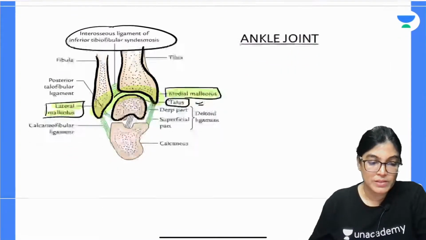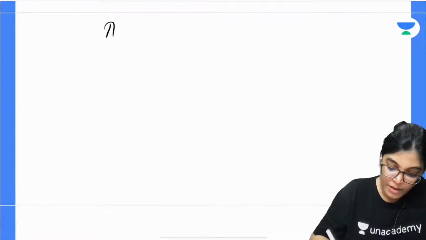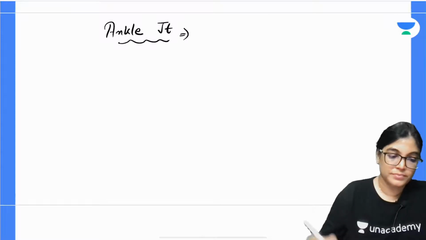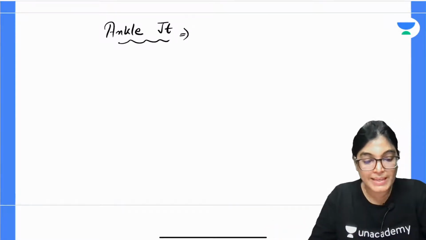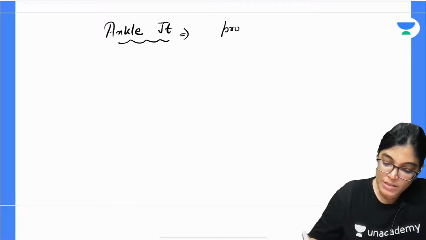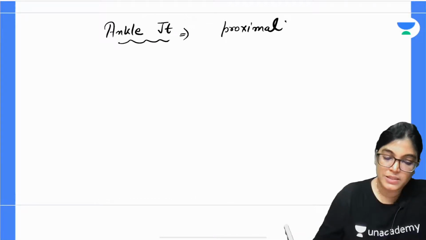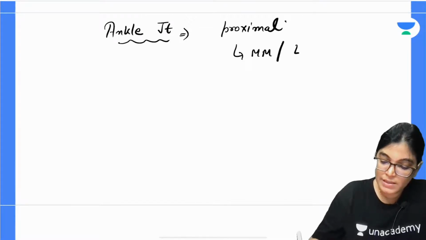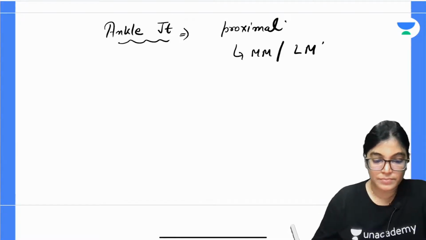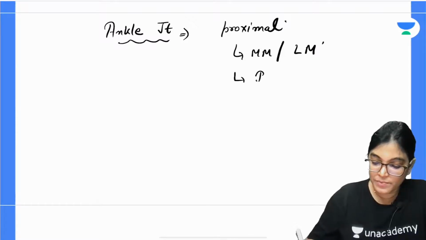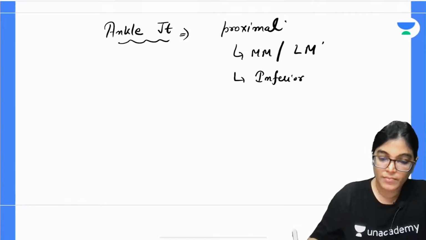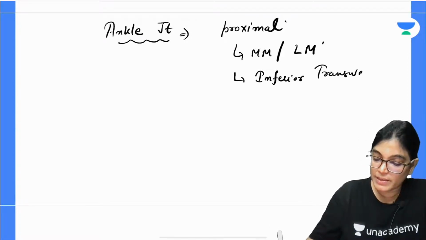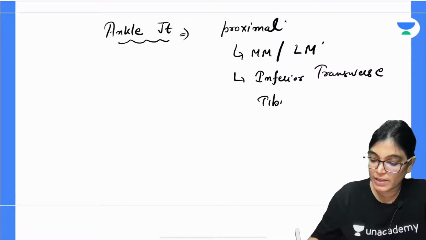So, all of you please write down. Ankle joint is a variety of hinge joint, and its proximal articulating surface is formed by the medial malleolus, lateral malleolus, and by the inferior transverse tibiofibular ligament.